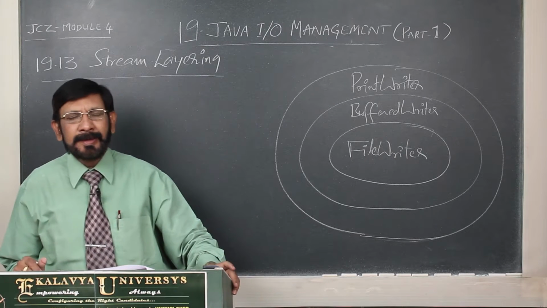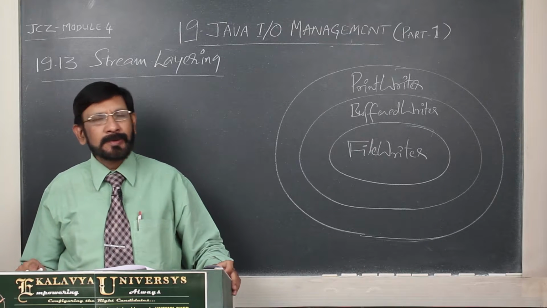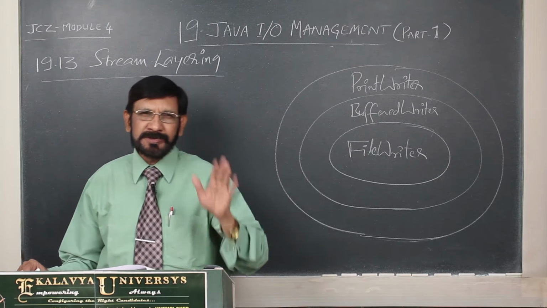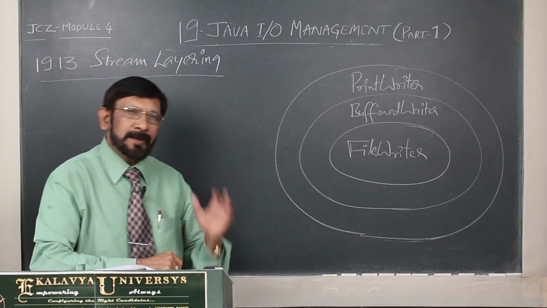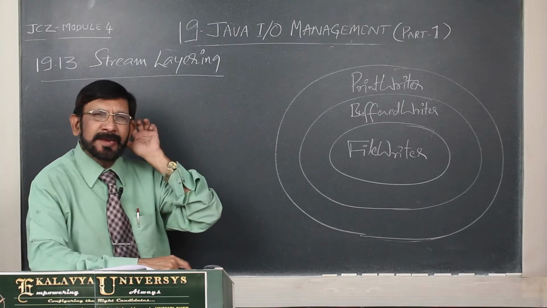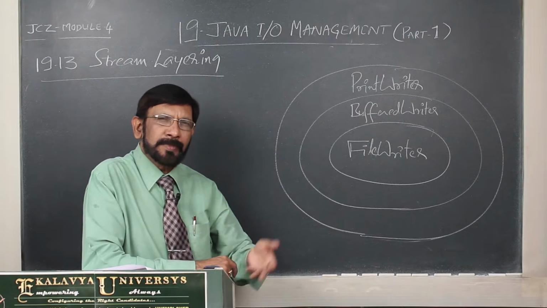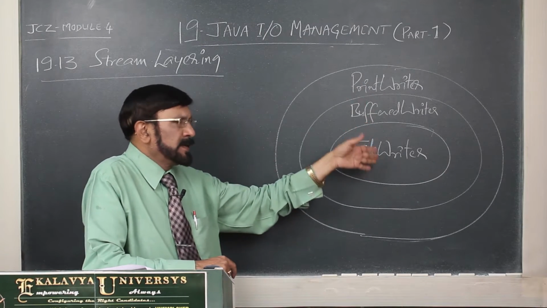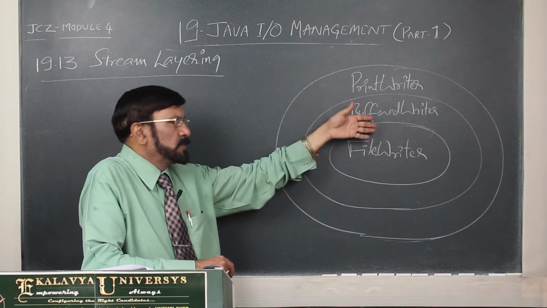Because of this layering, you feel the programming is very complex. No doubt, in the first instance you may feel it is complex. But once you understand the technique, the code is written one time. All types of layering are like this only. Instead of writing one statement, you write multiple statements.